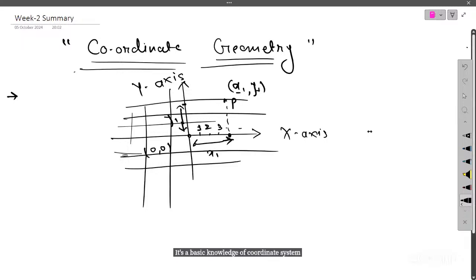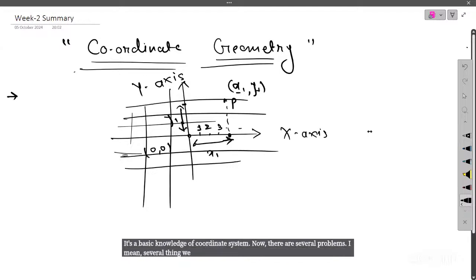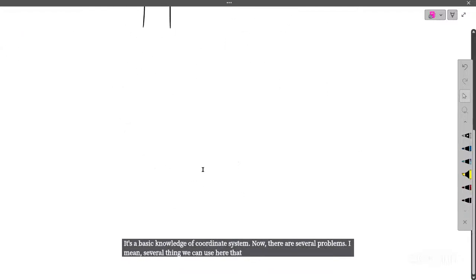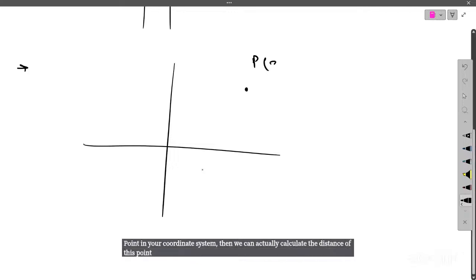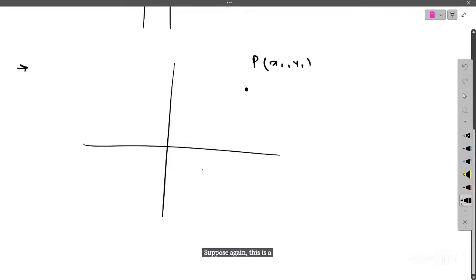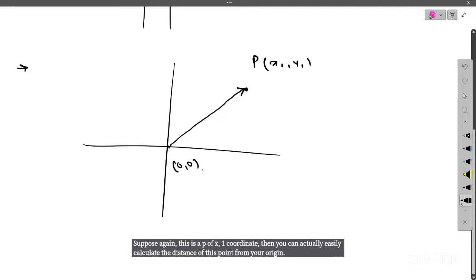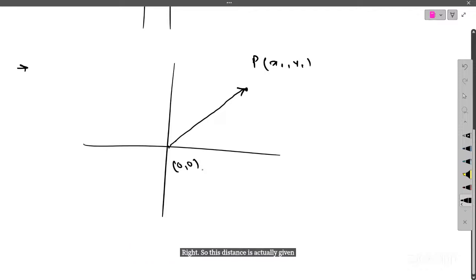Now there are several problems, several things we can do here. Suppose you have a point in your coordinate system, then we can calculate the distance of this point. Suppose again this is P of x1, y1. Then you can easily calculate the distance of this point from your origin, right? This distance is given by the distance formula, and you can easily check that it's nothing but the hypotenuse of this right angle triangle, right?